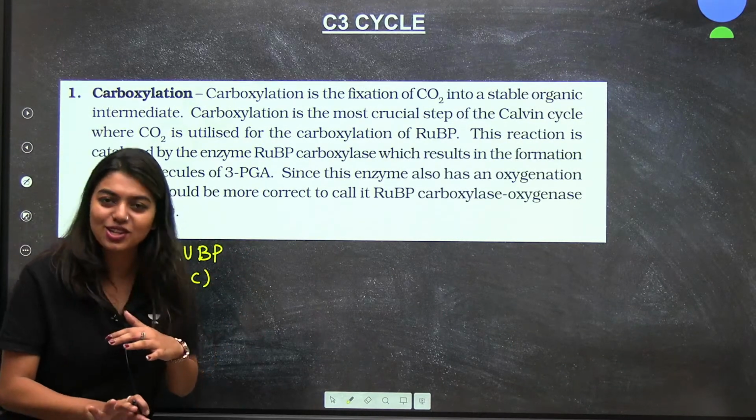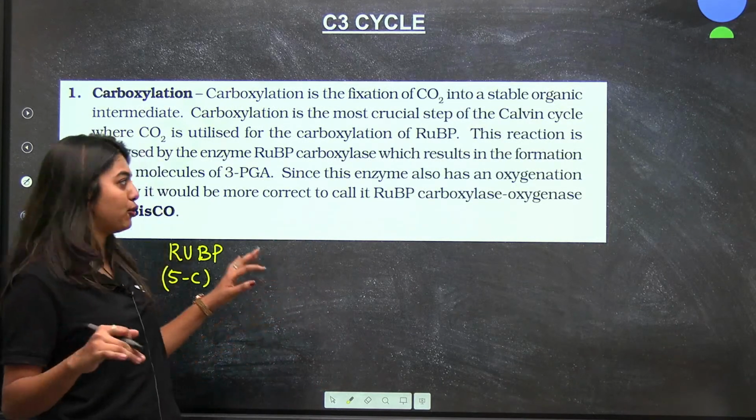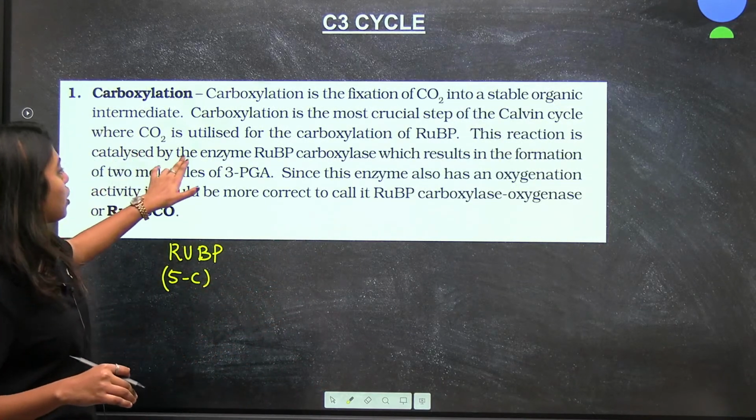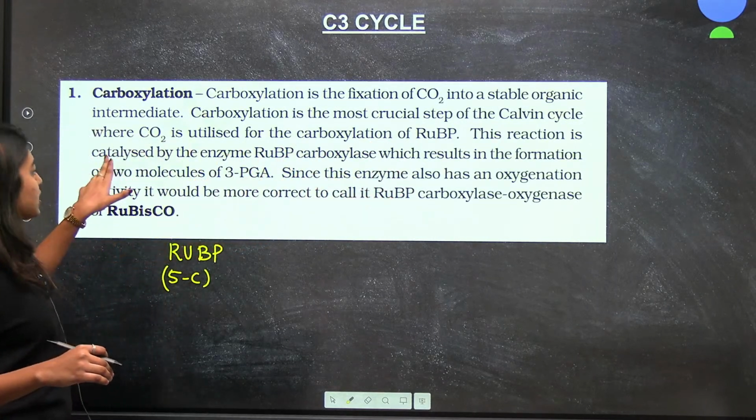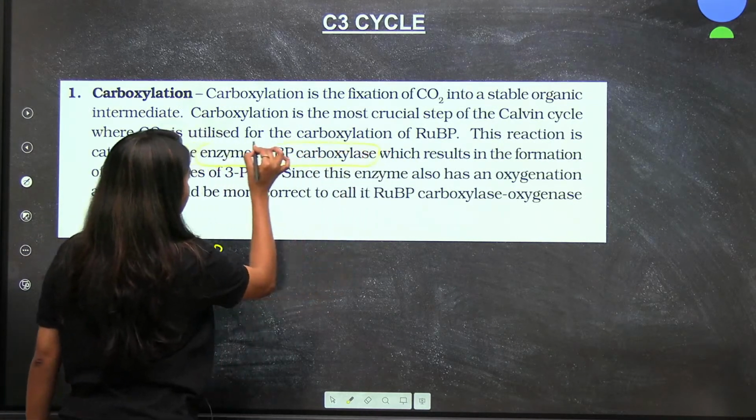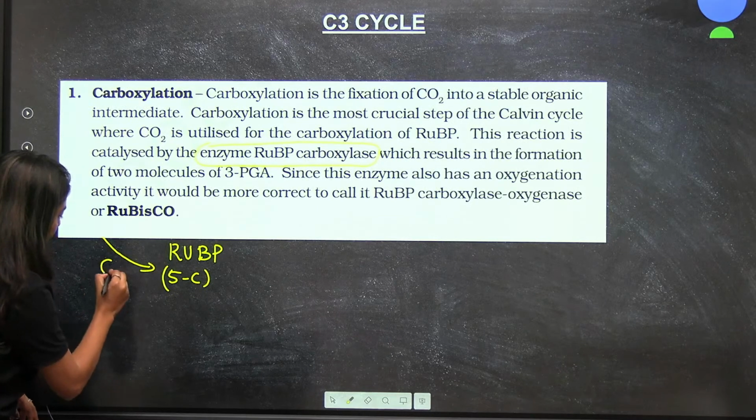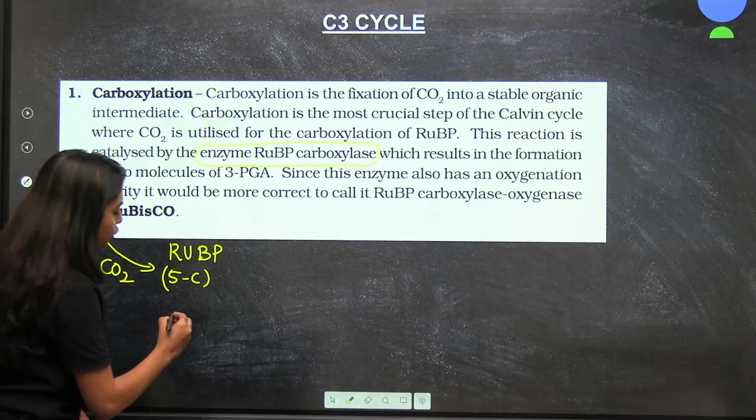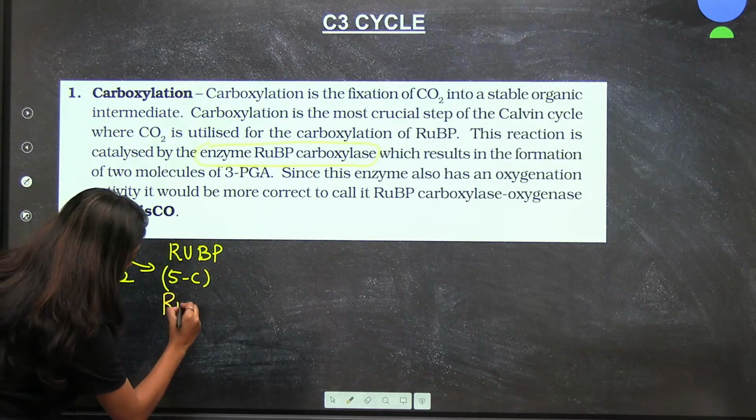If carbon dioxide is not coming in, then we are not going to make energy, nor is the plant going to make any food. Carbon dioxide is utilized for carboxylation of RUBP, and this reaction is catalyzed by an enzyme called RUBP carboxylase. So here carbon dioxide is coming, with the help of RUBP and Rubisco.